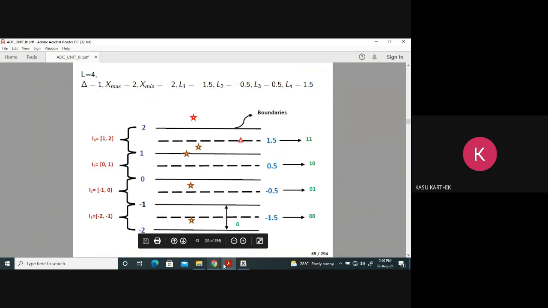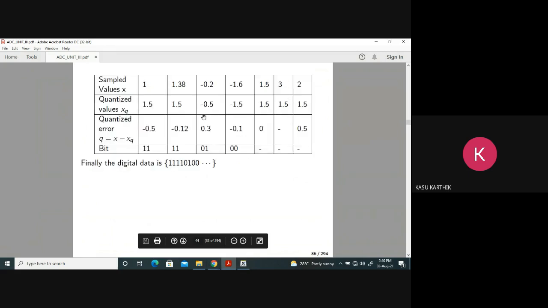Okay. As I told you, this is a special case. Don't consider this for error calculation. Okay. So these 4 samples are actual samples of the given signal. These are taken only for explanation purpose. Sample 3, sample 2 are taken for explanation purpose.